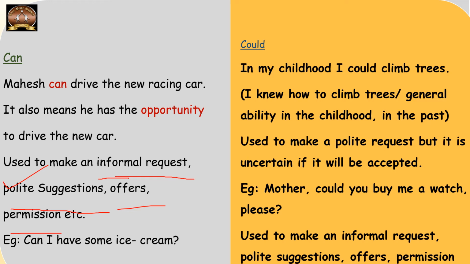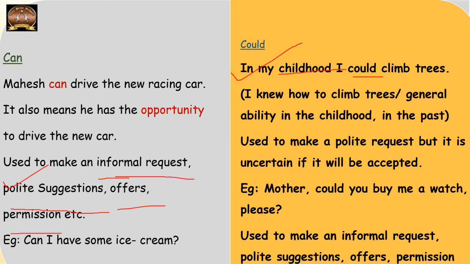Next, we move on to the use of could. Let's see this example. In my childhood, I could climb trees. Childhood. Now I am no more a child. So here, could is actually indicating an ability in the past. Now, I may or may not be able to climb the trees. But in my childhood as a child, I was able to.